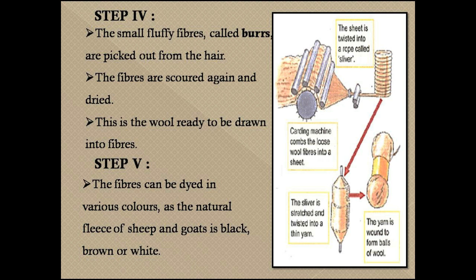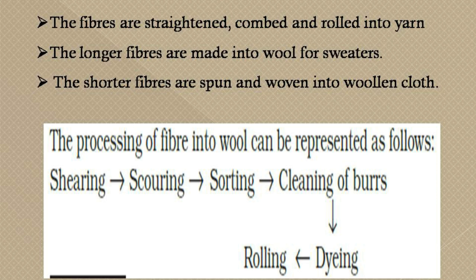The process of straightening the dried fiber is called carding. So after dyeing and carding, the straightened wool is sent into the combing section. In this, the wool of different fibers in bulk is combined and rolled into yarn.